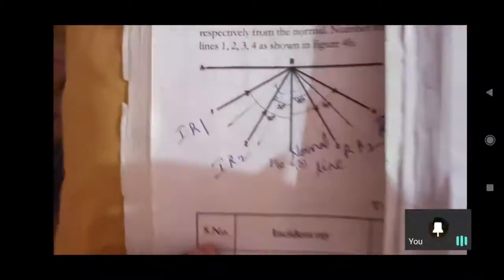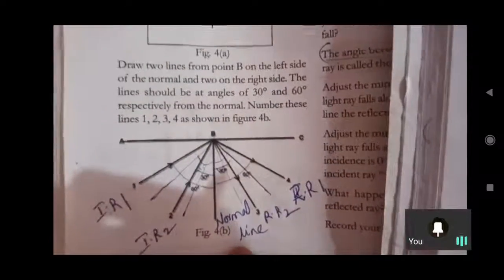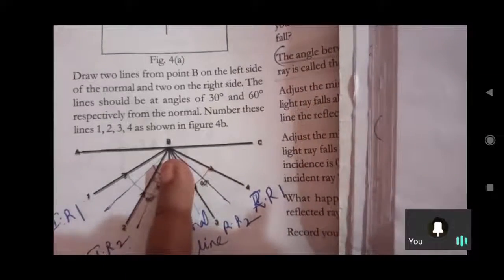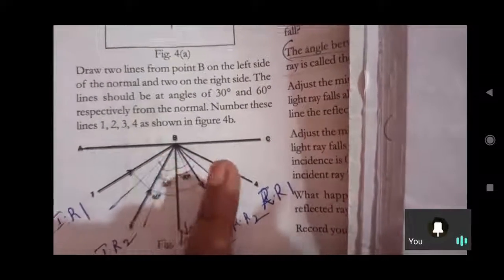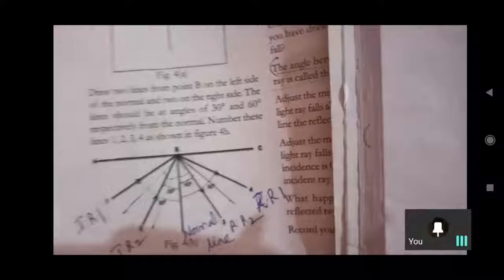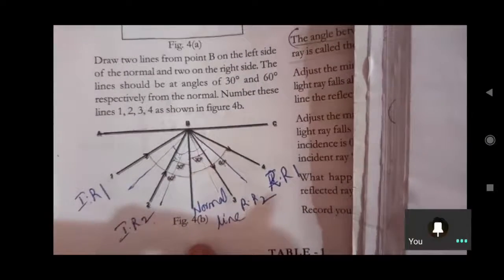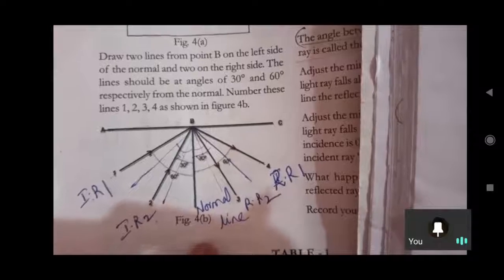So in the first law we observe the normal line. What is a normal line? It is perpendicular to the plane of incidence. It is perpendicular to the mirror, since we are discussing plane mirrors only. The line which is perpendicular to that plane is called the normal line.